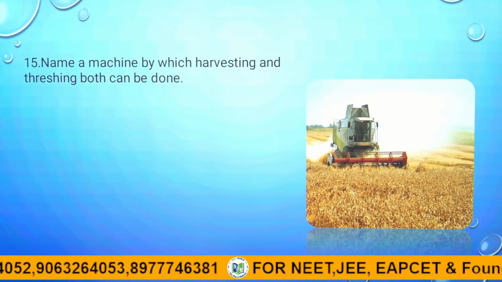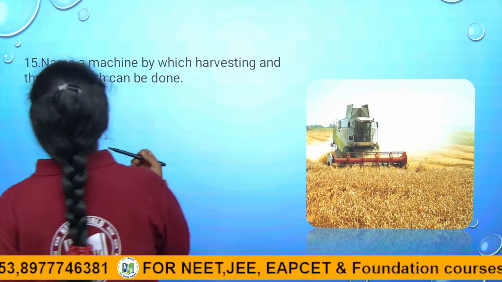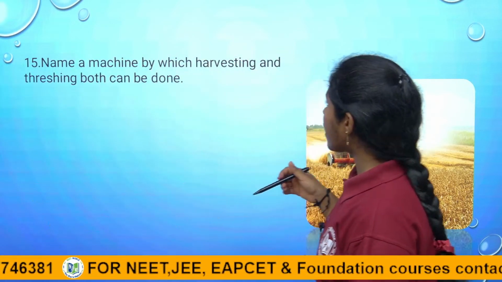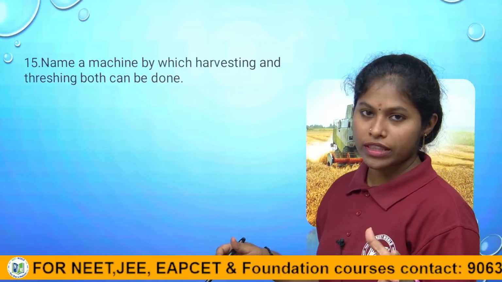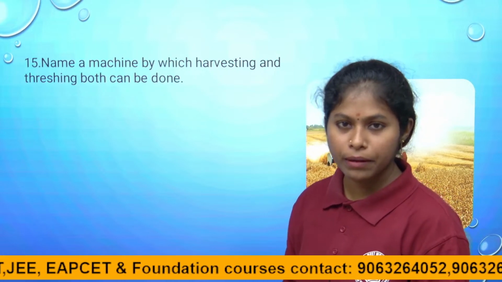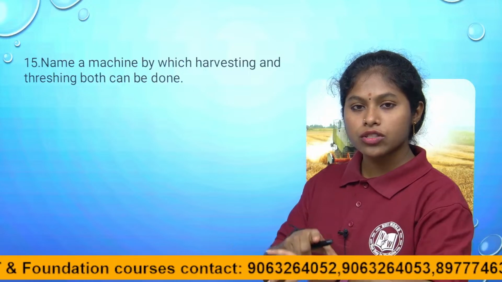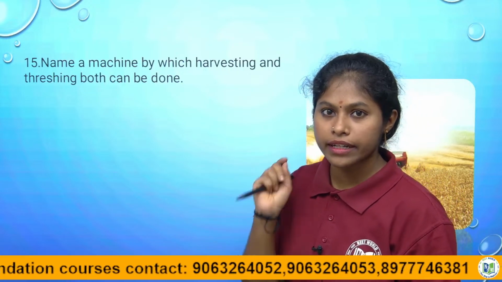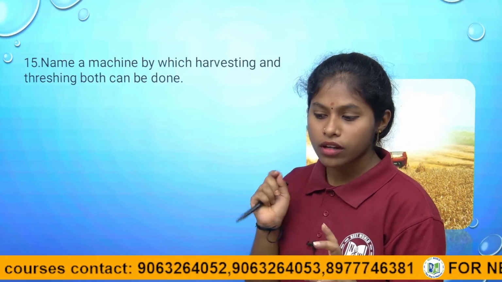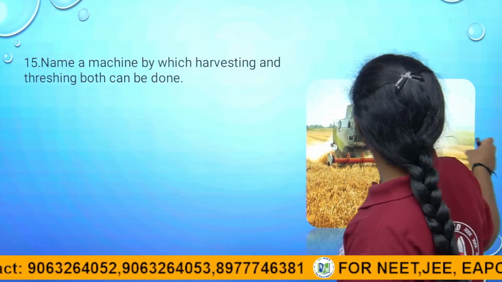Name the machine by which harvesting and threshing both can be done. Harvesting means gathering the crop when it is mature, usually done manually with an implement called a sickle. Threshing is usually done manually by hitting the stack against a hard surface to collect the grains. So both can be done by a machine.